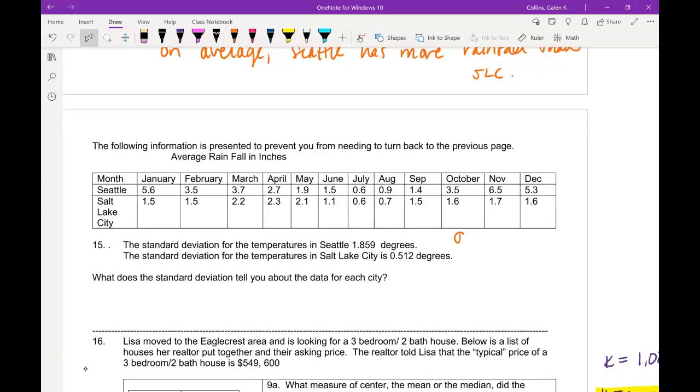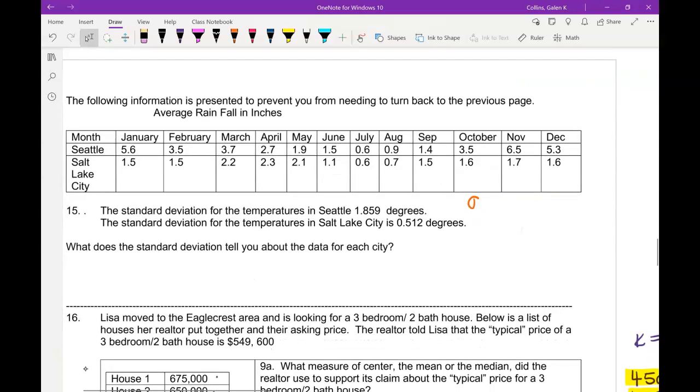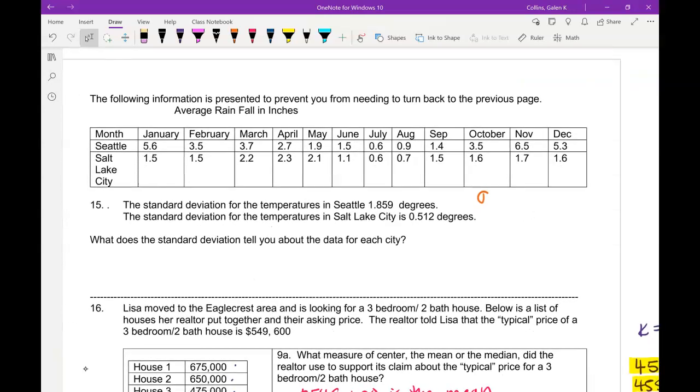Okay, so remember we said standard deviation is how spread out our data is from the center. It's a measure of spread, but it has to do with how far data is from the mean. And we said the greater the standard deviation, the more our data is spread out from the mean.